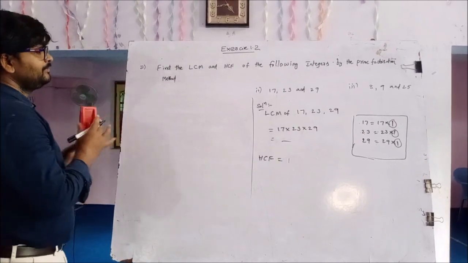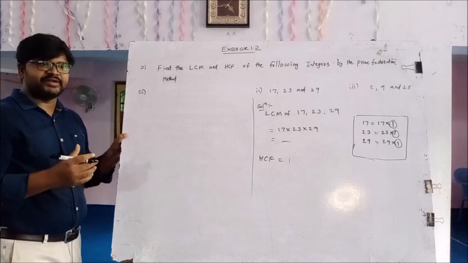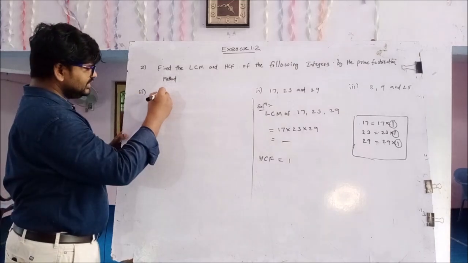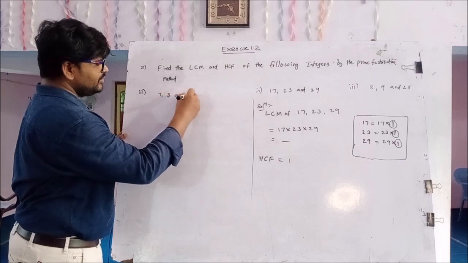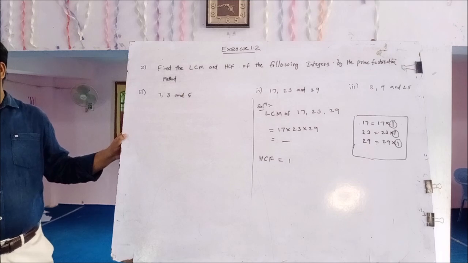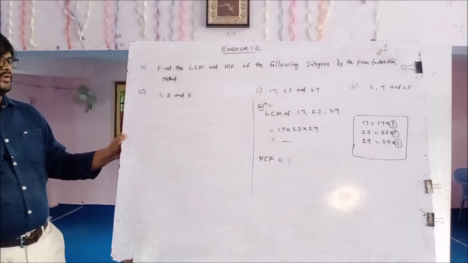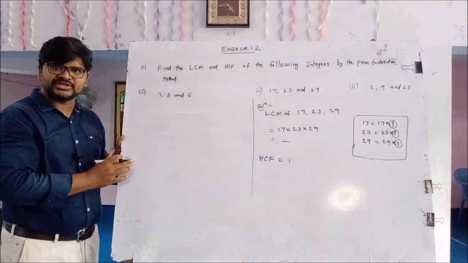And one more example. Third one, find the LCM and HCF of the prime factorization of 7, 3 and 5. Find the LCM and HCF of the given numbers by using the prime factorization method.